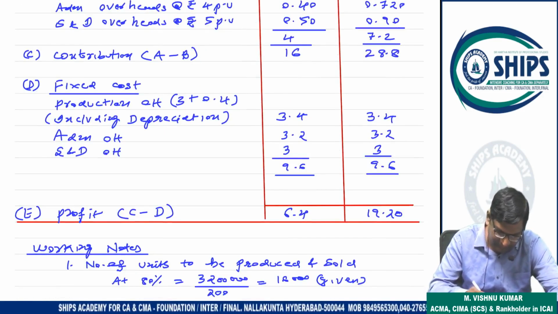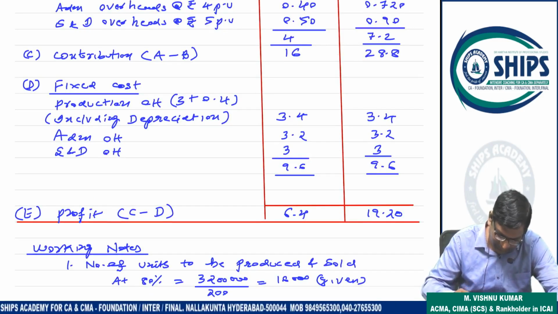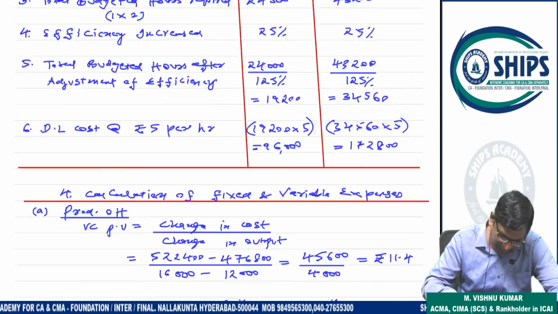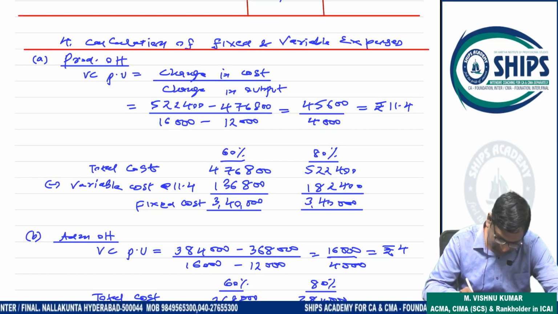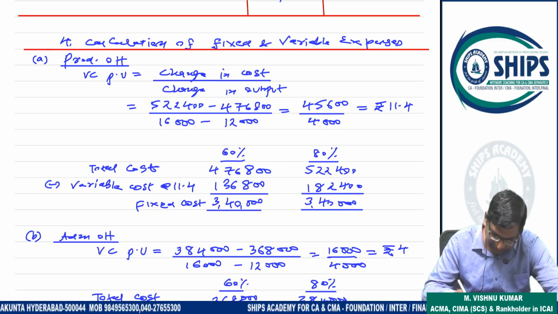Now fixed cost: production overhead, administration overhead, and selling and distribution overhead. For production overhead, variable is 136,800 and fixed is 3,40,000 at the 60% level; at the 80% level variable is 182,400 and fixed is 3,40,000.